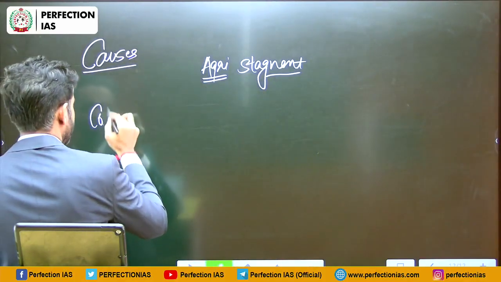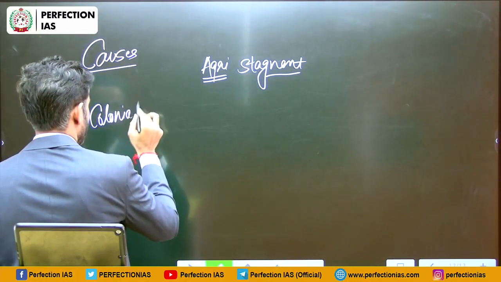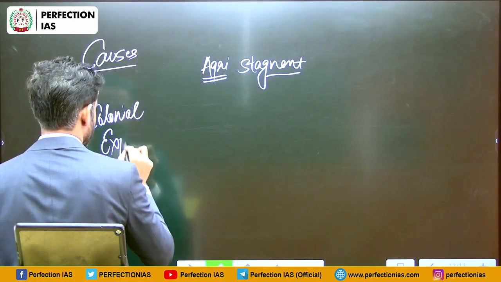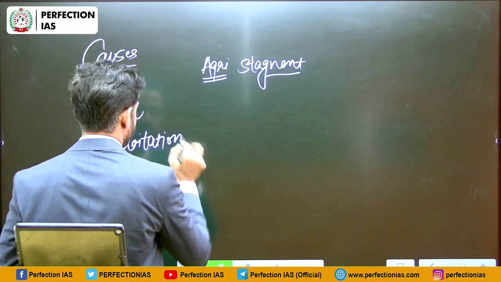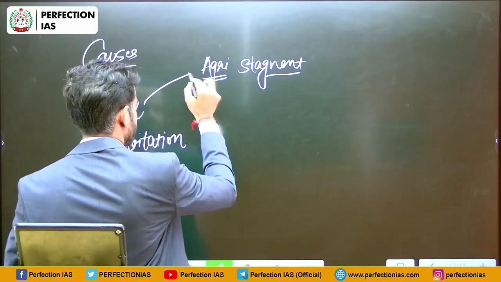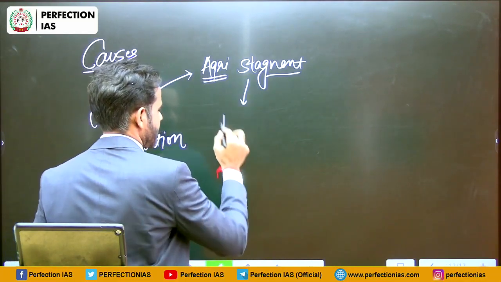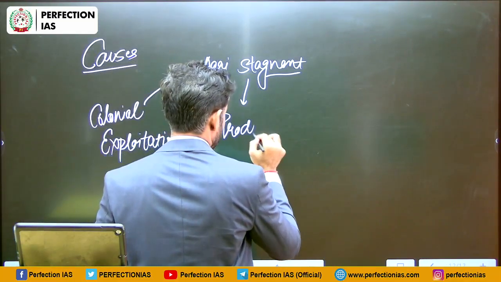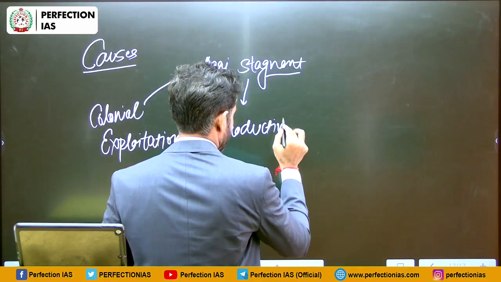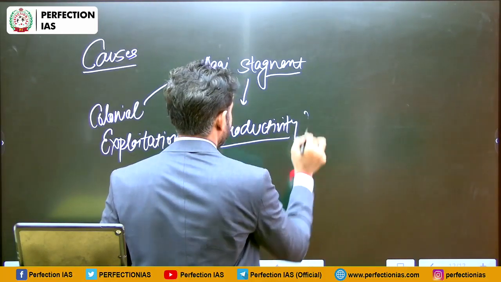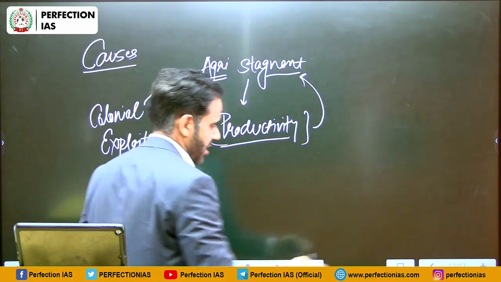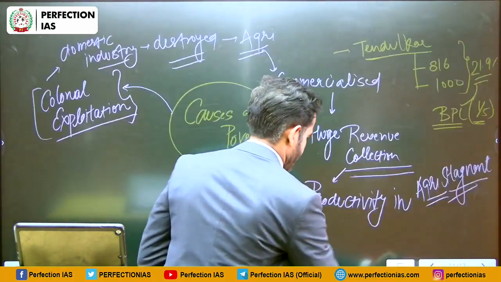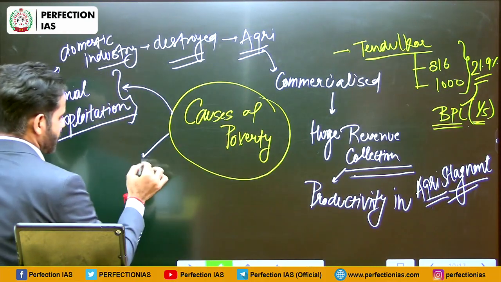Because of colonial exploitation or colonial policies. When I say agriculture became stagnant, it means the productivity in agriculture became stagnant. Okay. Apart from that, another factor was population growth.